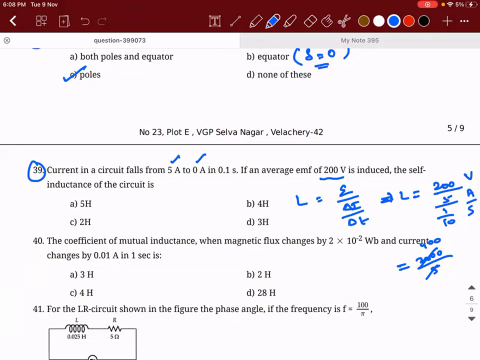It is coming out as 400. 400 Henry is a very, very big value. Okay, there should have been some mistake. You will get marks for this question. Just a minute. Those who have attempted this question, you will get marks.